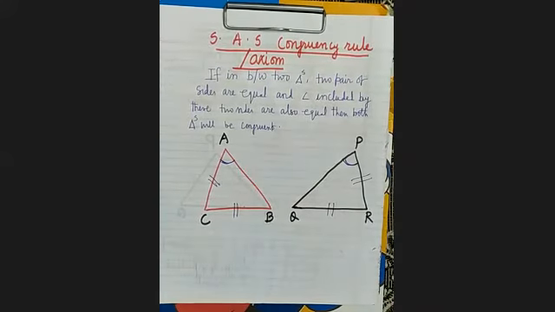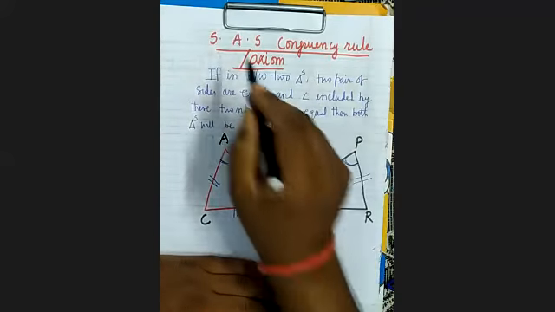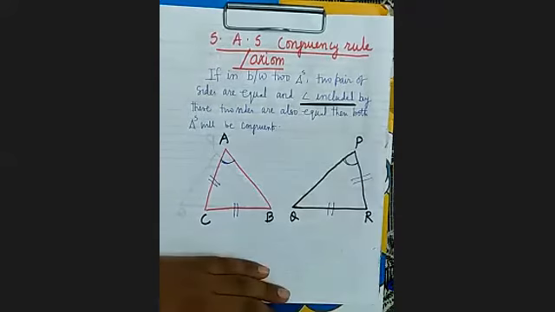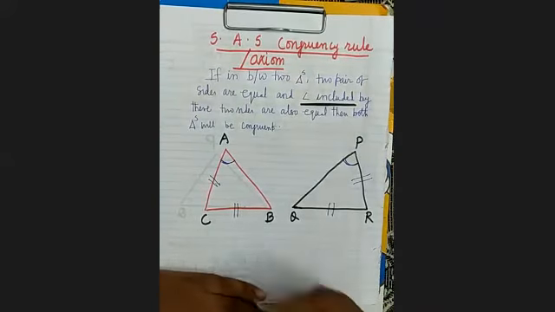Whether these two triangles will be congruent, who can tell? Tell loudly. These two triangles will not be congruent. It's clear? These two triangles will not be congruent because the angle which should be equal in this congruency rule is the included angle. Included angle means the angle which is formed by the equal pair of sides.